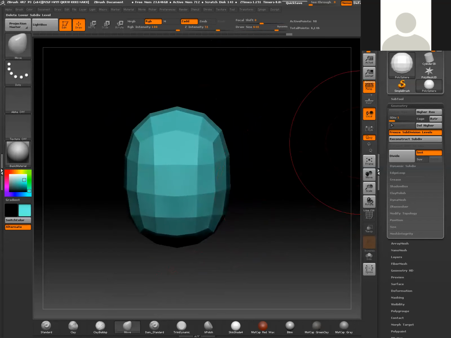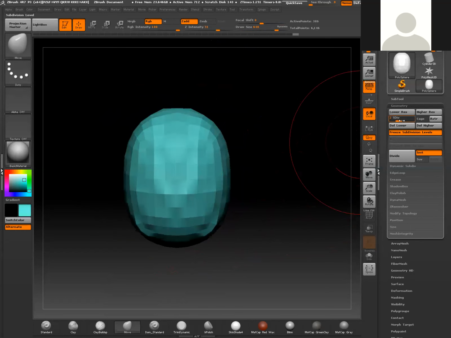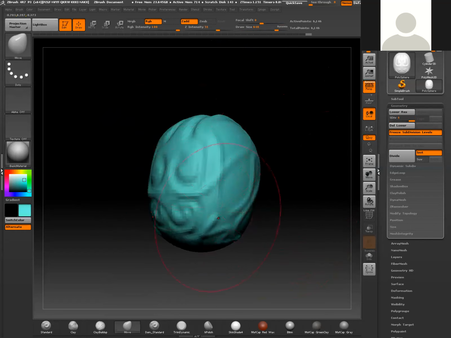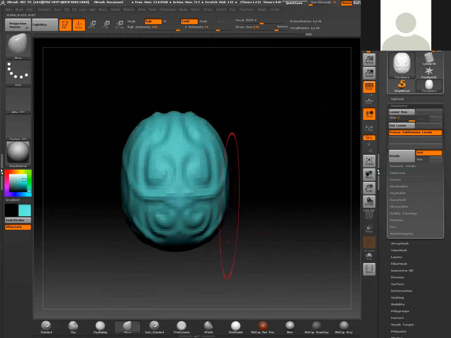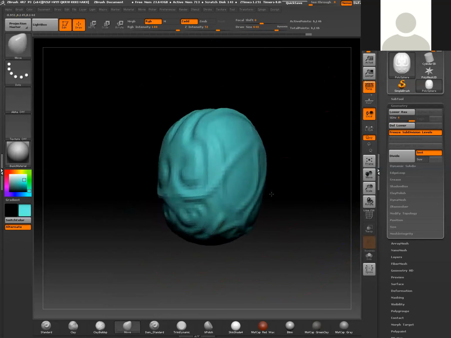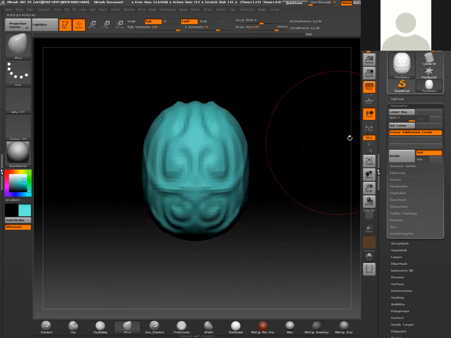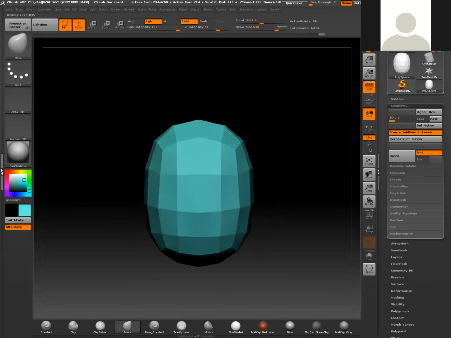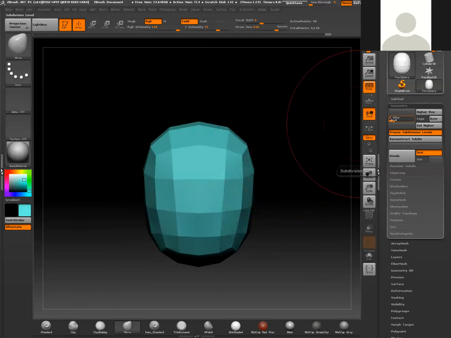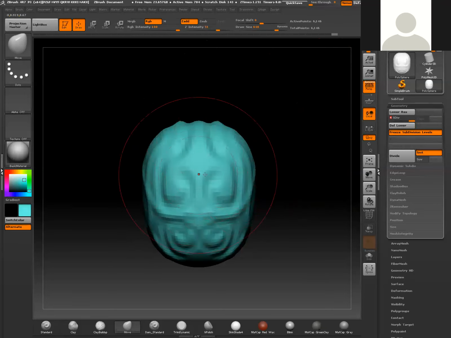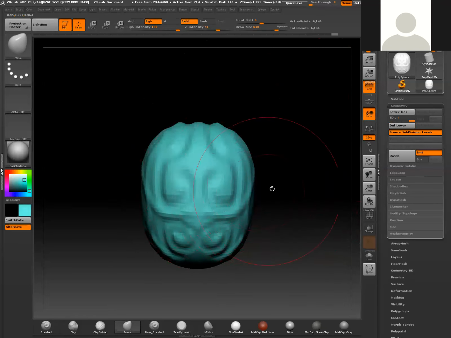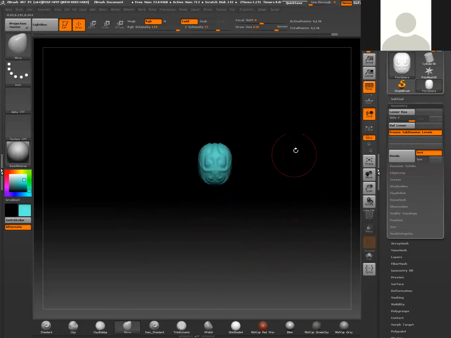And now what's really cool, if I scrub back up to that highest subdivision level that I had, all of that detail that we sculpted in at that level remains intact at that level. So it's really nice. If you want to make broad strokes, it's definitely preferable to work at a lower subdivision level so that you can much easier manipulate the geometry. And then when you're working at the more finer refinements or details, obviously you'd be at the higher subdivision level.